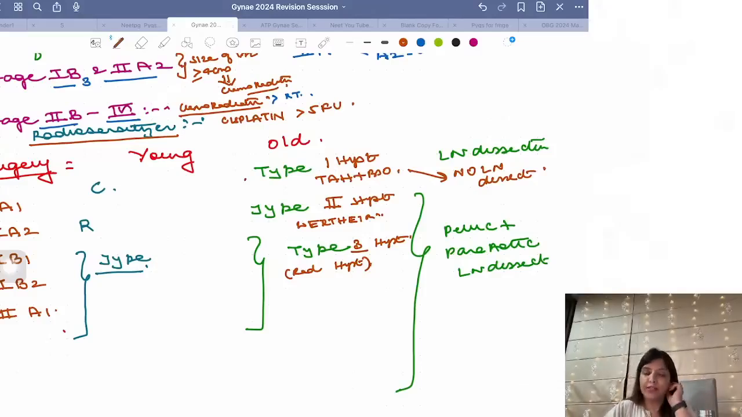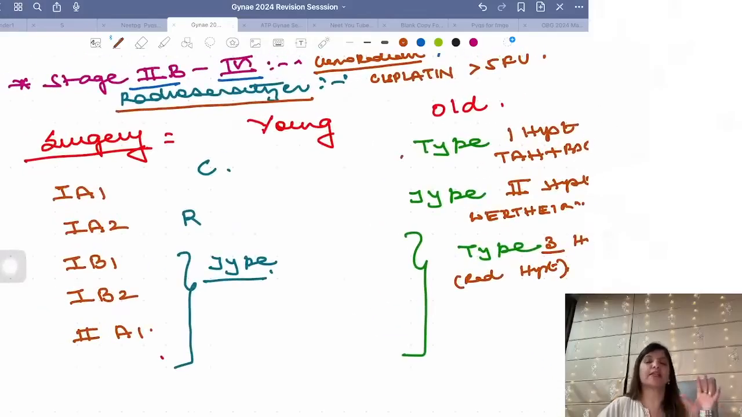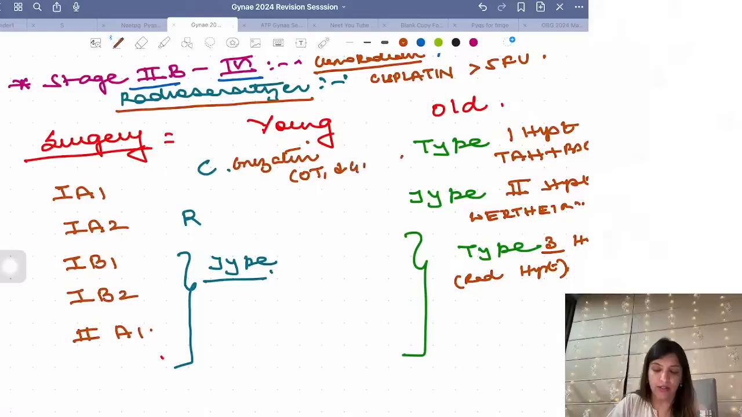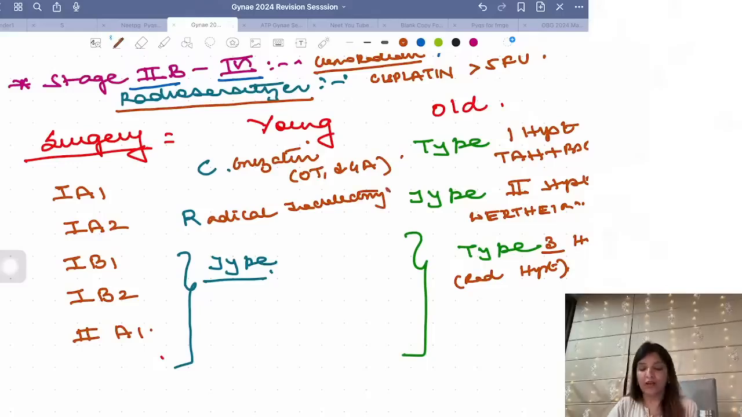Now, when it comes to young females, because cancer cervix can be seen between 35 to 39 years and then 60 to 65 years, that is why it can be seen in young females. In stage 1A1, the surgery of choice for young females is conization. Conization is done in OT under general anesthesia. For stage 1A2, you can go for a procedure called radical trachelectomy. In radical trachelectomy, you are preserving the uterus, but you are removing the cervix.